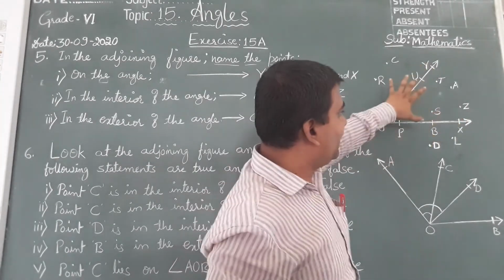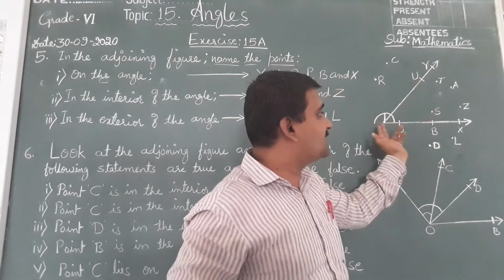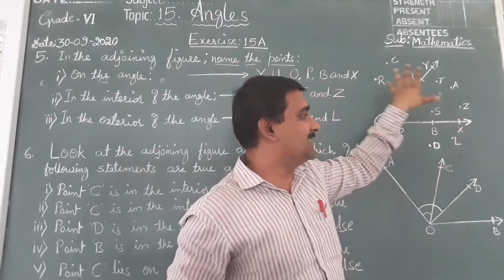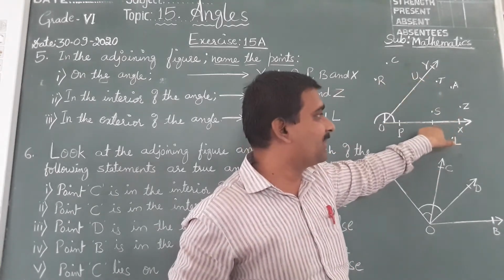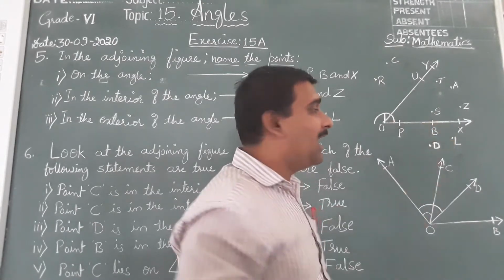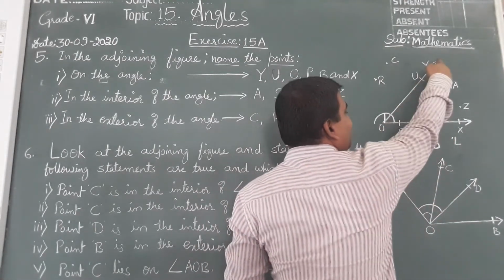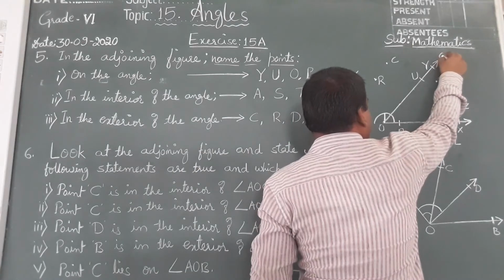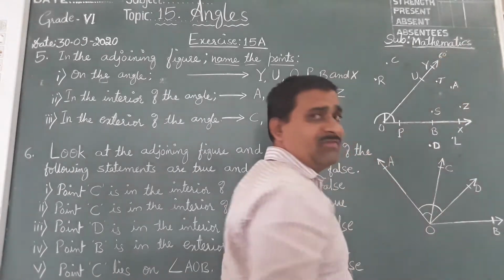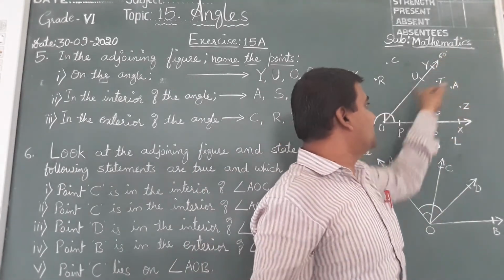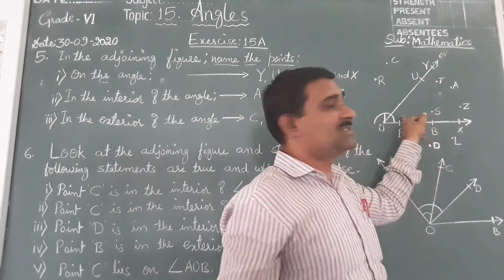If you keep the protractor on the figure, this line should not be visible. Exactly, you should keep it on this line, right? And the number will be given, like 60 degree, for example. So this is the measurement, 60 degree.